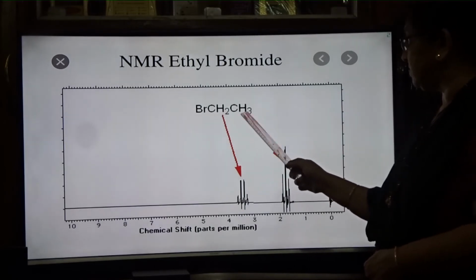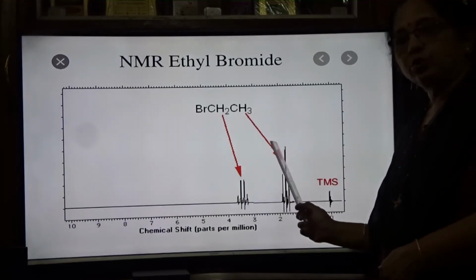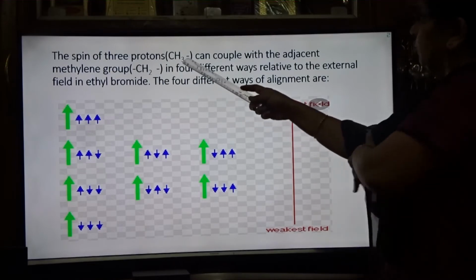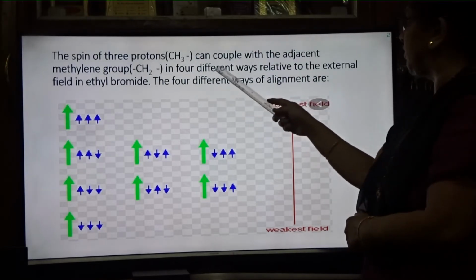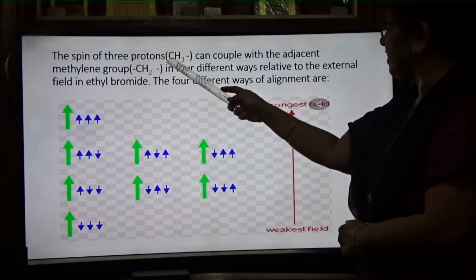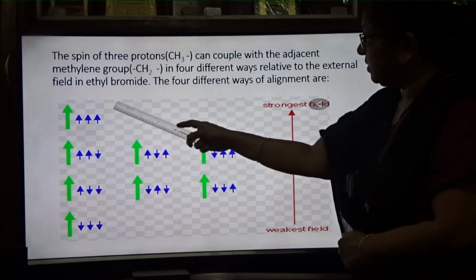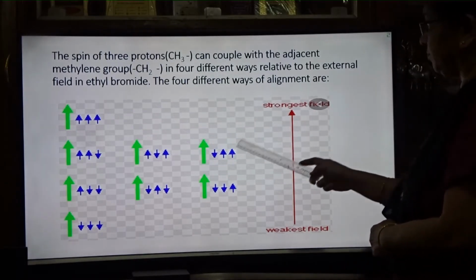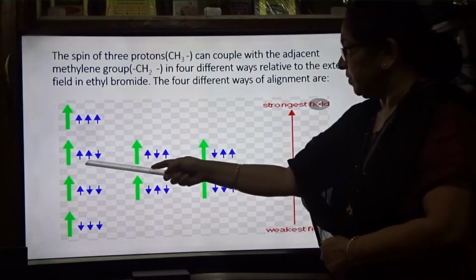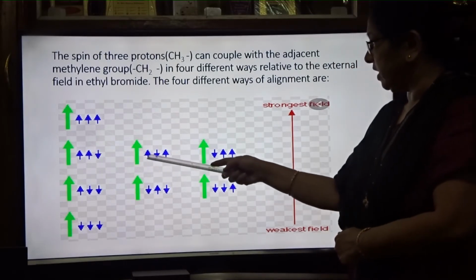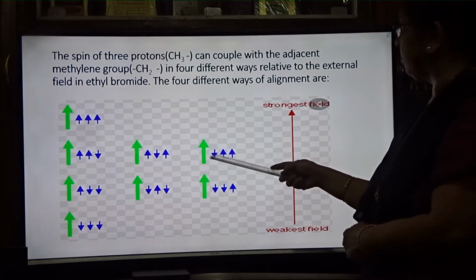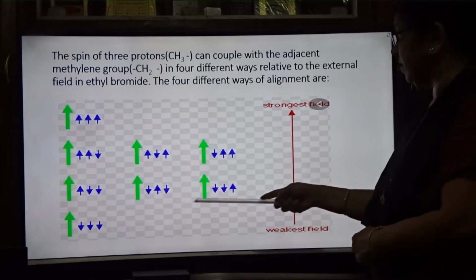CH3CH2Br. Why is it splitting into 4, and why is it splitting into 3, we are seeing there. The spin of the 3 protons of CH3 can couple with the adjacent methylene group in 4 different ways relative to the external field. So why are you seeing 4 signals? That means there are 4 different ways of alignment. In one type of alignment, all 3 protons are in the same direction. In another, 2 are in the same direction and one is opposite: one upward, one downward, one upward. One downward, 2 upward is the second type of alignment. This is the third type, and this is the fourth type.